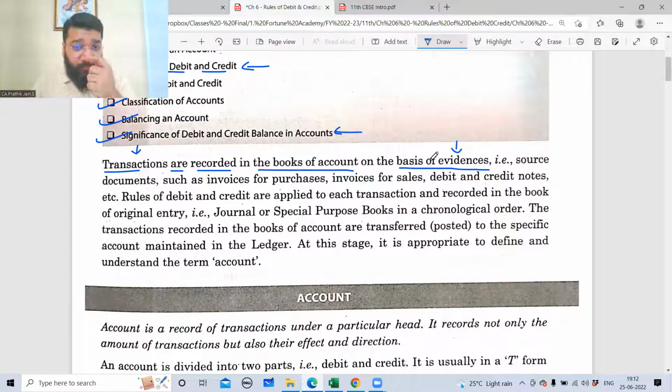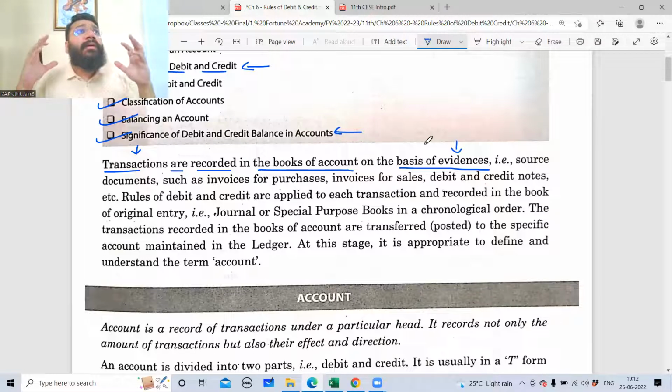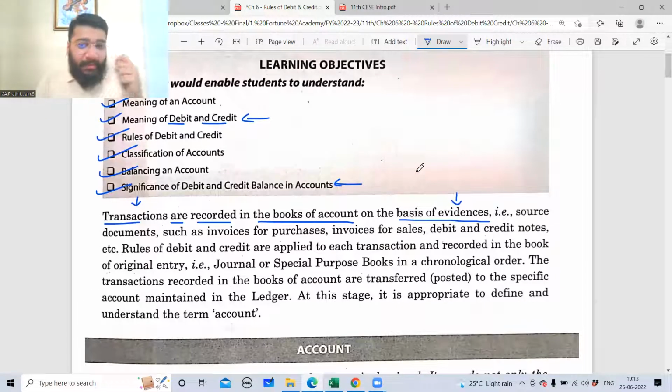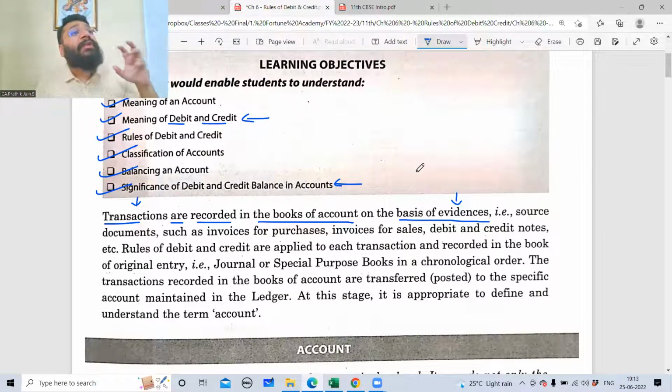Now, you may ask a question, sir, I'm the owner of this business. All that has been recorded here is coming completely from my knowledge, right? There's nothing which is hidden. Then why is evidence required? So you have to understand one important point, that the primary motive of preparing accountancy is to ascertain the financial position and to assess the financial performance. Financial performance means what? Profitability. Financial performance means I have to calculate the profitability using trading and P&L account. And financial position is being ascertained by preparing the balance sheet.